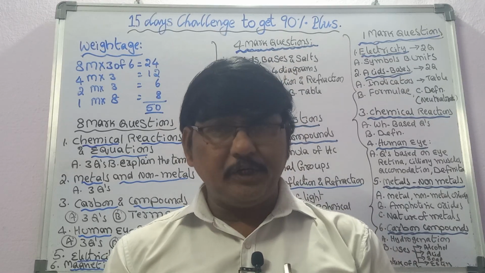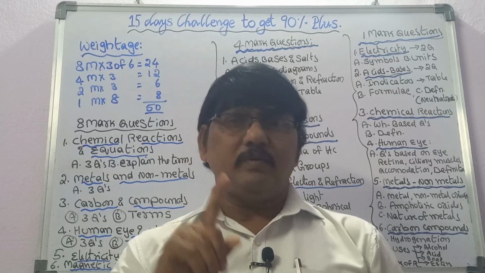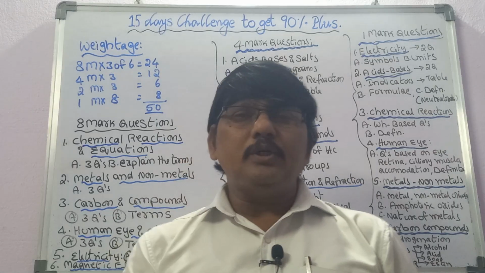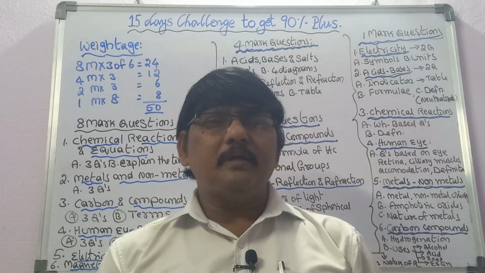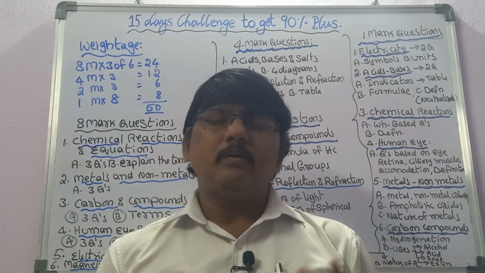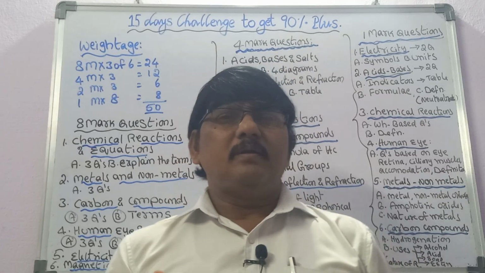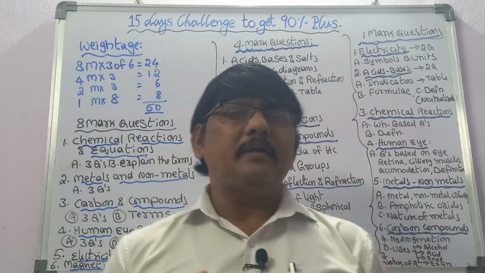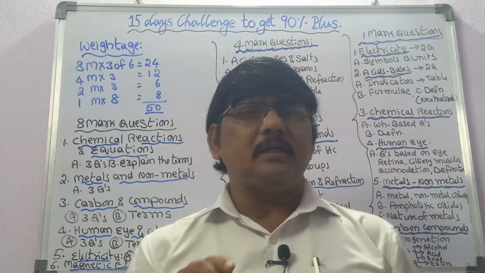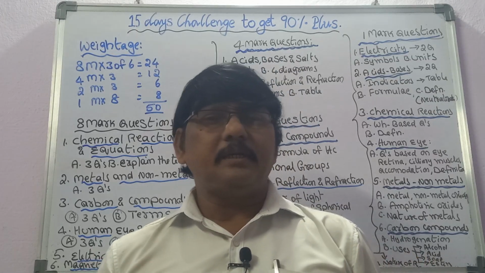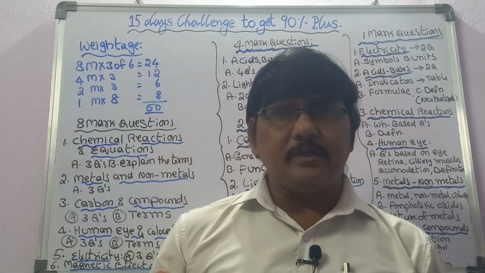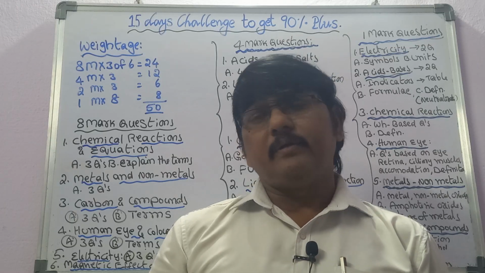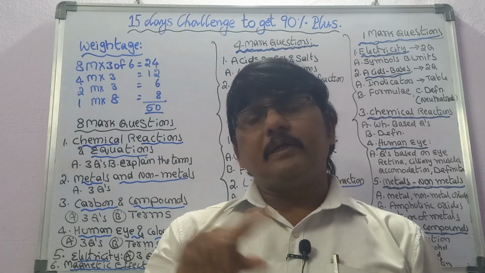When the question is asked, first of all the circuit has to be drawn. In the circuit, make sure there is an ammeter and a manganese wire, and also a nichrome wire. This year we are using nichrome wire. Actually, manganese wire and nichrome wire can be used because those are alloys, so the constant temperature has to be maintained. For that we can take alloys. And apart from that, an ammeter, voltmeter, and copper connecting wires.